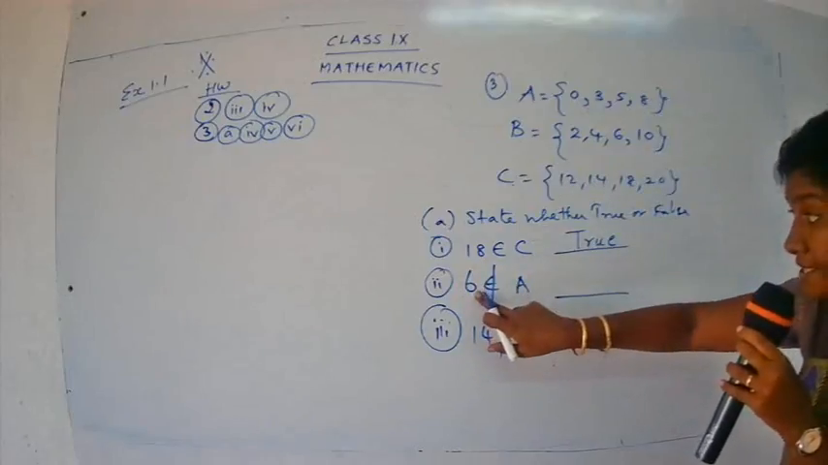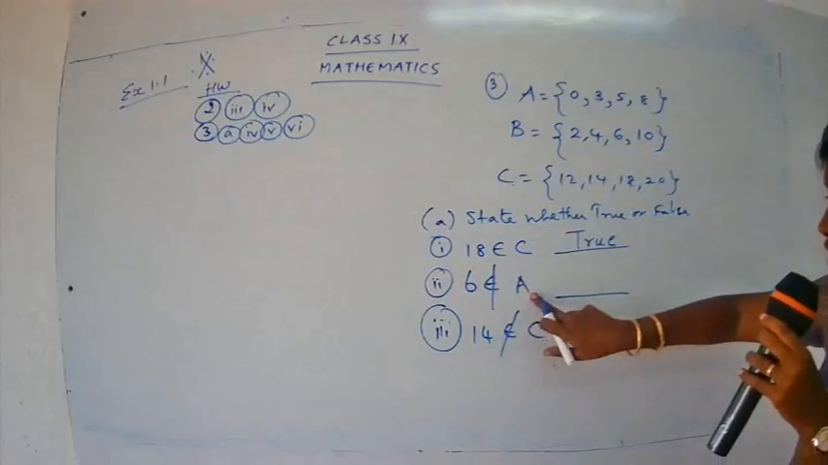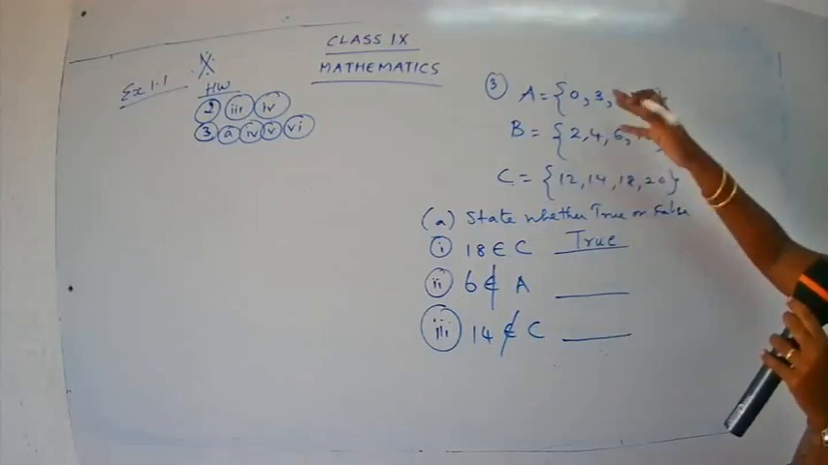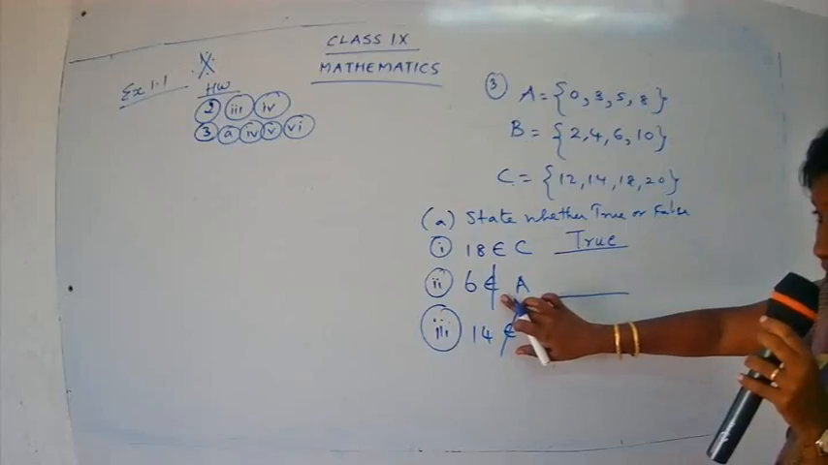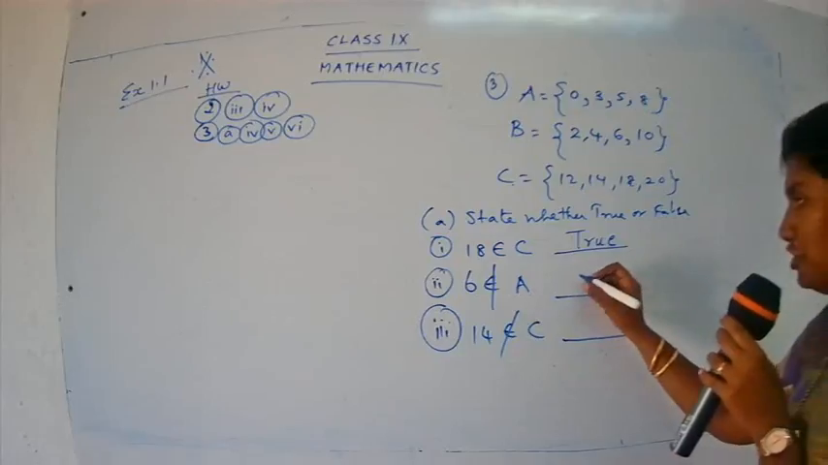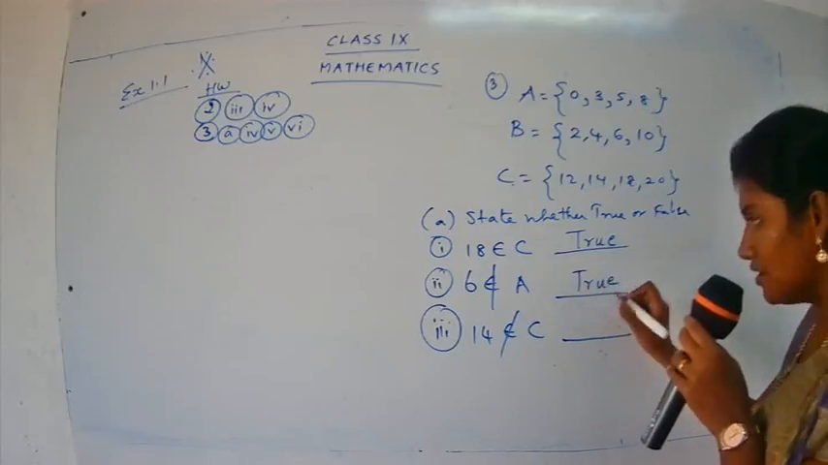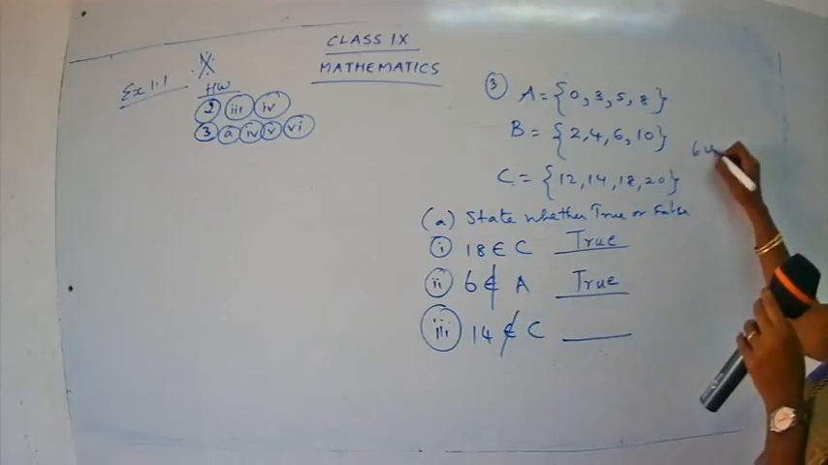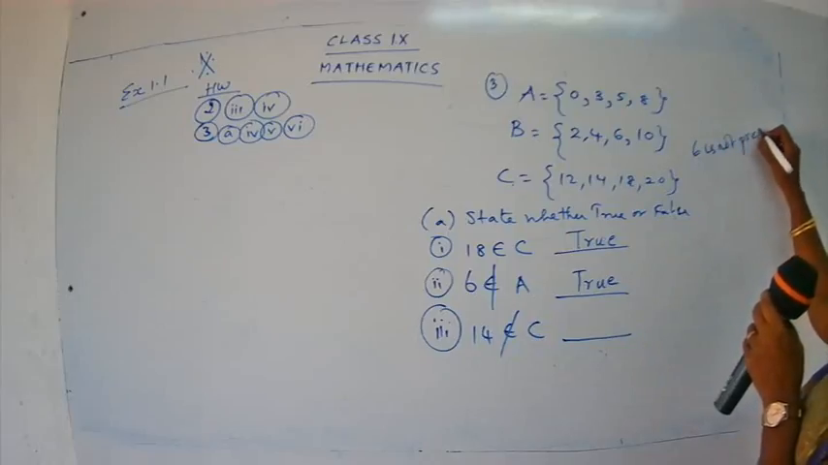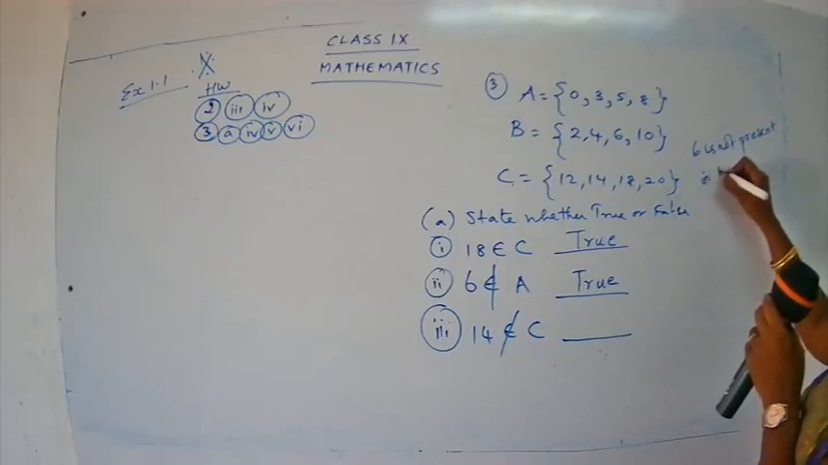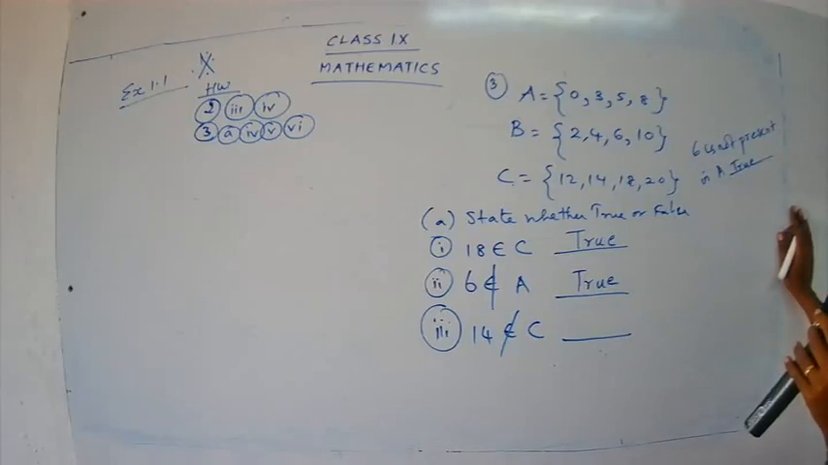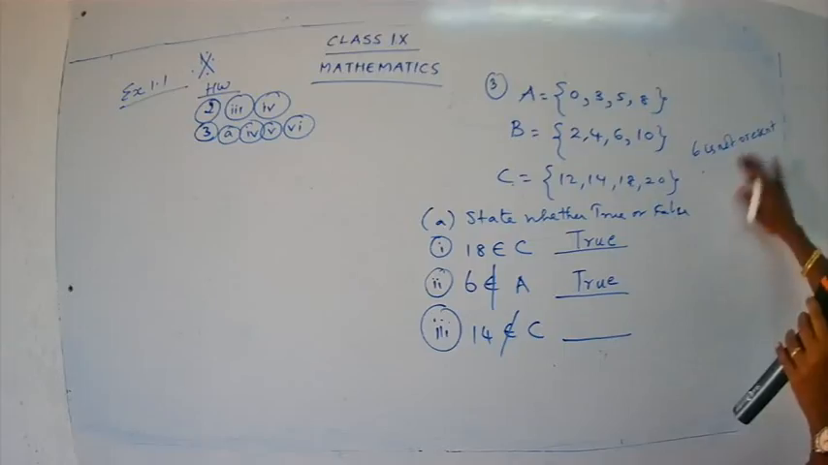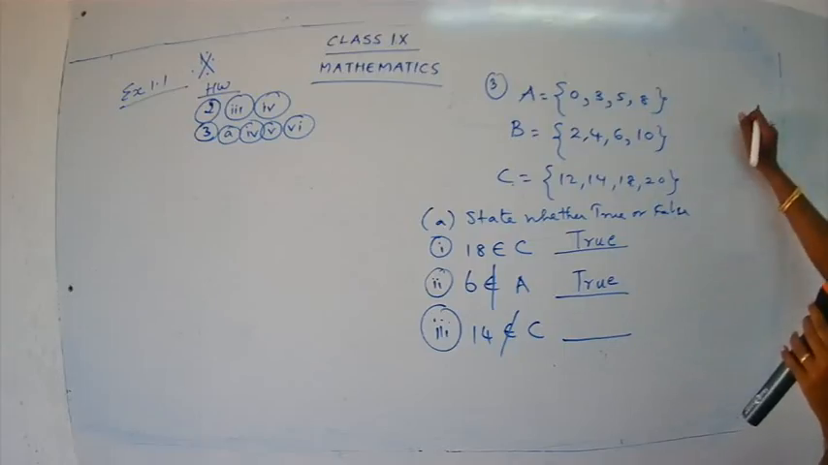What are they saying? 6 does not belong to A. I don't have 6 in A. So is this a true or false statement? How many say it is true? Yes, it is true. Good. So 6 does not belong to A, that is, 6 is not present in A. This is a correct statement, so we say it is a true statement. Clear? Okay, good. Now let's go for the next thing.